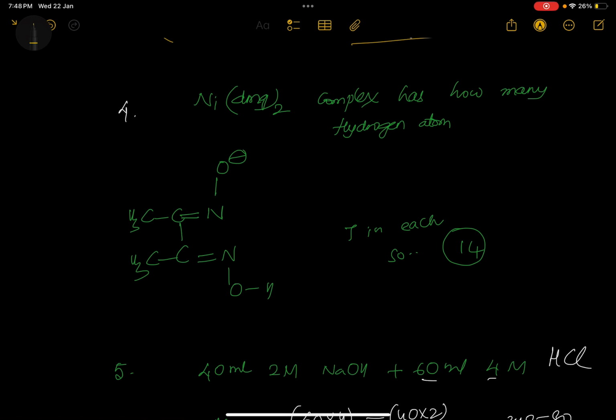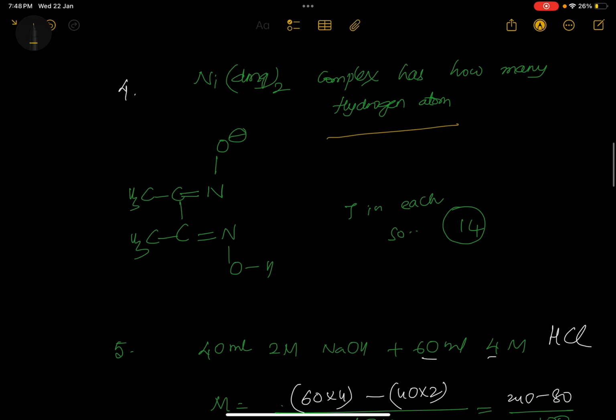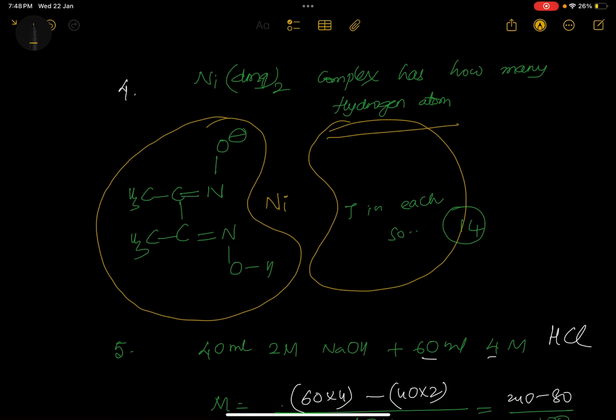Ni(DMG)2 complex has how many hydrogen atoms or hydrogen bonds? This is again a confusion. If you take nickel, this is the nickel atom, and here this is one DMG group. Similarly, one more DMG group will be this side. If you take like that, OH will be coming here, this will be hydrogen bond. O minus will be coming here, this will be hydrogen bond. If you are talking about hydrogen bonds, there will be two hydrogen bonds.